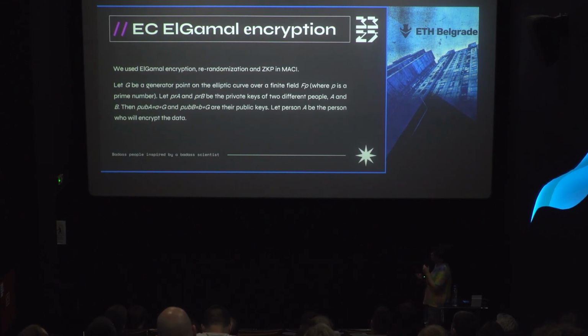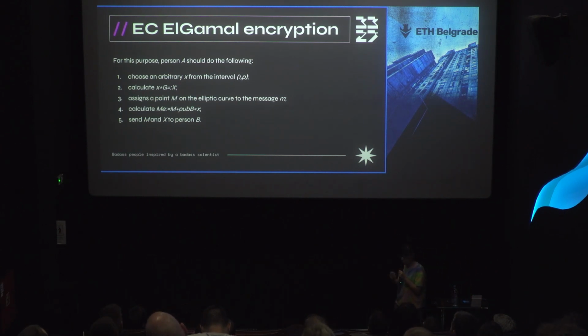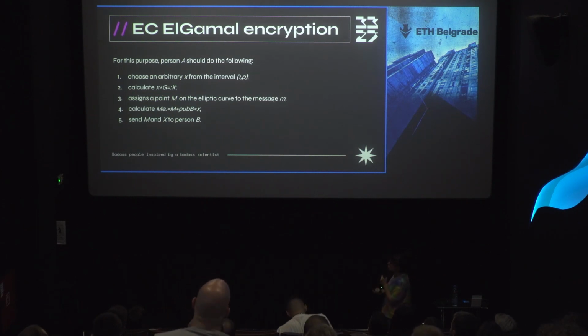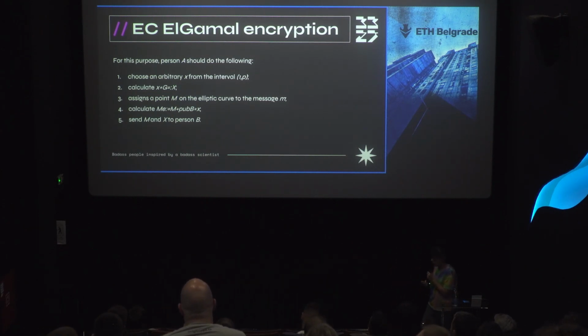So we will use the same notation as we used before. G will be the generator point on the elliptic curve, and we have private keys of the user and coordinator and their public keys. So the user is the person who will encrypt the data for the coordinator. The first thing that he needs to do is pick some random number x from the interval, and after that he will multiply this random number with the generator point on the elliptic curve to obtain big X.